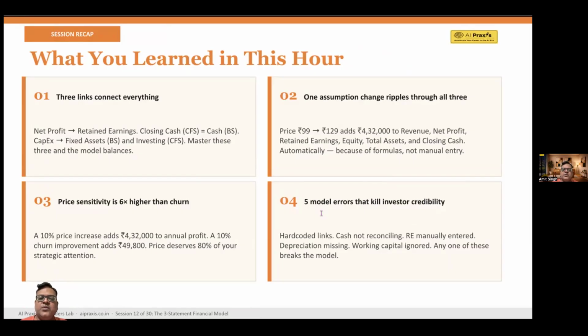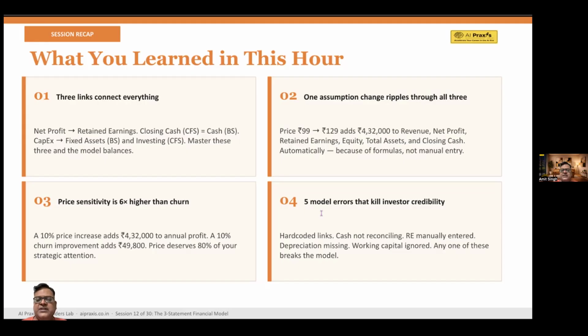Then point 2 is one assumption changes everything. We saw the 10% increase in the price, right? Revenue increases by a certain amount and the same amount flows into the net profit. Everything else, okay? We took that StudyAI example.